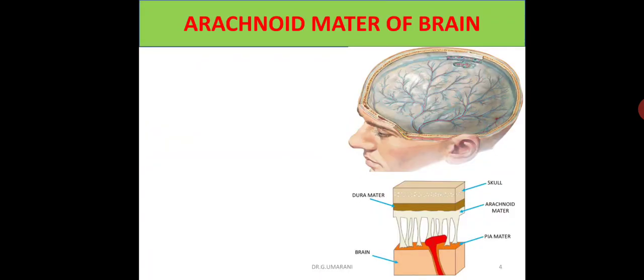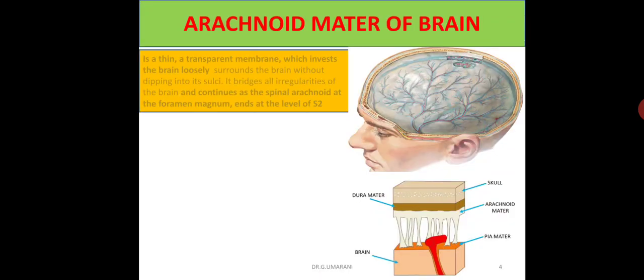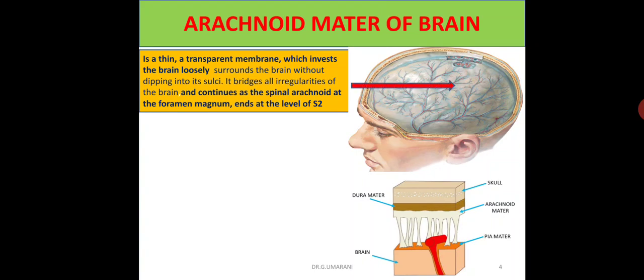The second layer is the arachnoid mater of the brain. The arachnoid mater is a thin transparent membrane which invests the brain loosely and surrounds it without dipping into its sulci; it bridges all irregularities of the brain. It continues as the spinal arachnoid at the foramen magnum and ends at the level of the S2 vertebra.